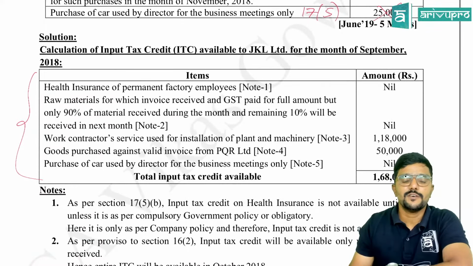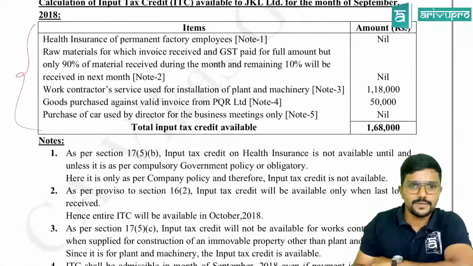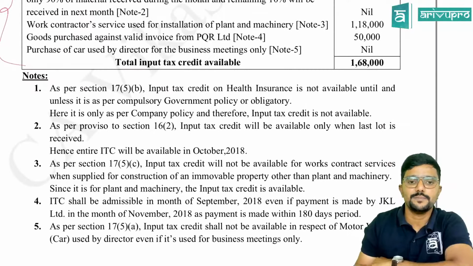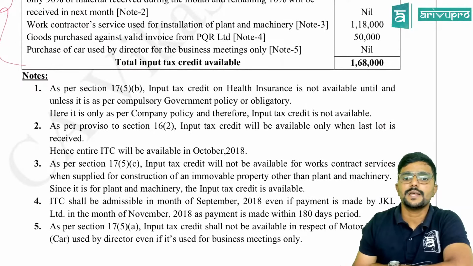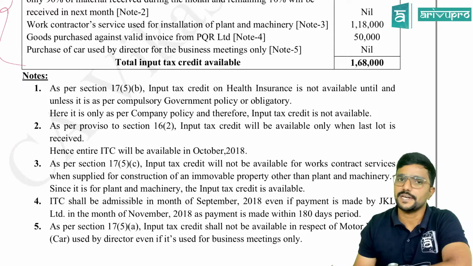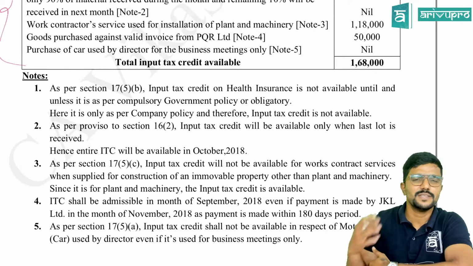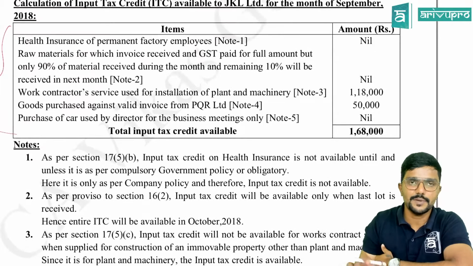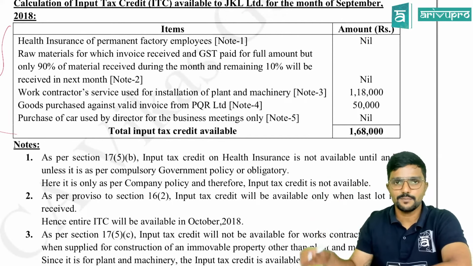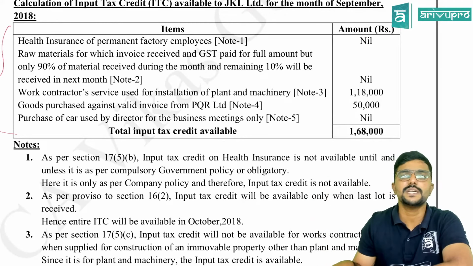First, health insurance of permanent factory employees is blocked. As per section 17.5 clause B, input tax credit on health insurance is not available until and unless it is as per the compulsory government policy or it is obligatory. Here they have not given anything, so it is understood it is not obligatory, because if it is obligatory for the employer to provide it, they will clearly mention it in the question, guys.